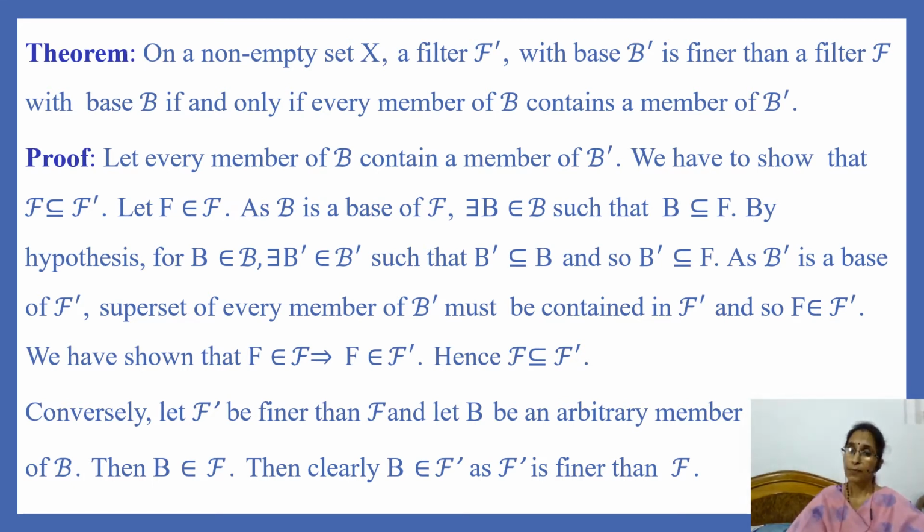So for this member B of B, there exists a member B dash of base B dash such that B dash is contained in B.